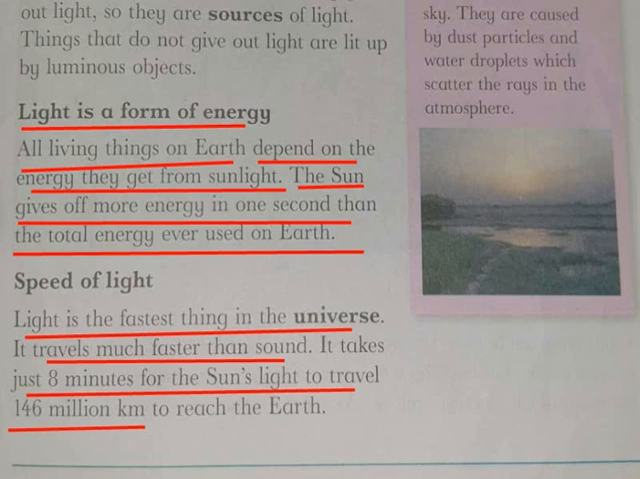The light has a speed, and the speed is so fast that it travels faster than the sound, and it takes 8 minutes for the sunlight to come to the earth. How much distance is there between the sun and the earth? It is 146 million kilometers away. This is huge.